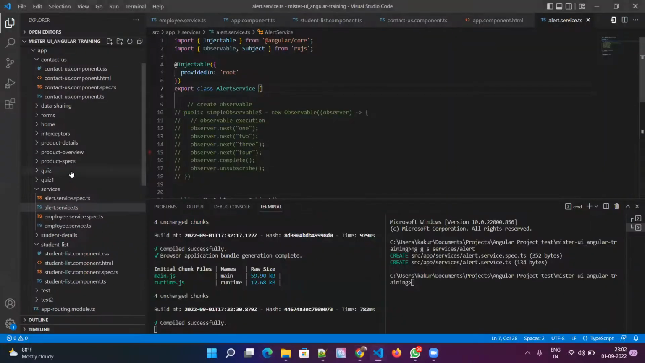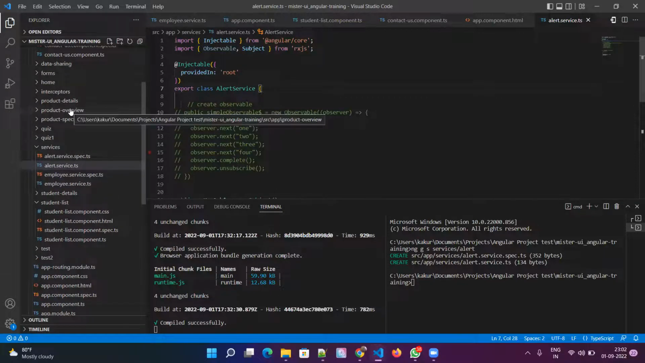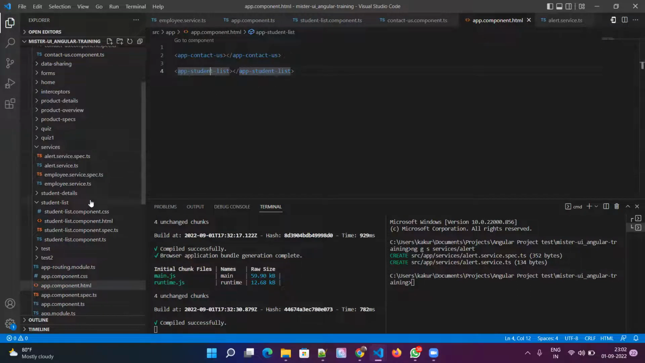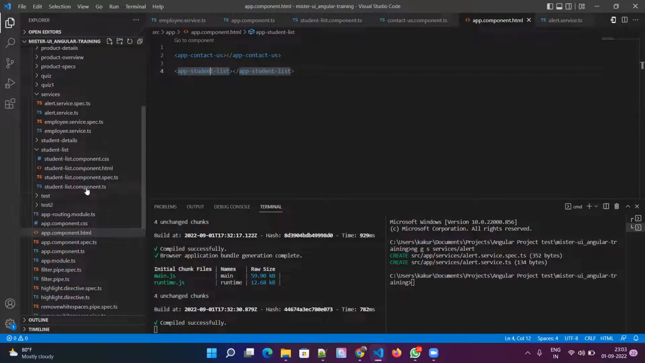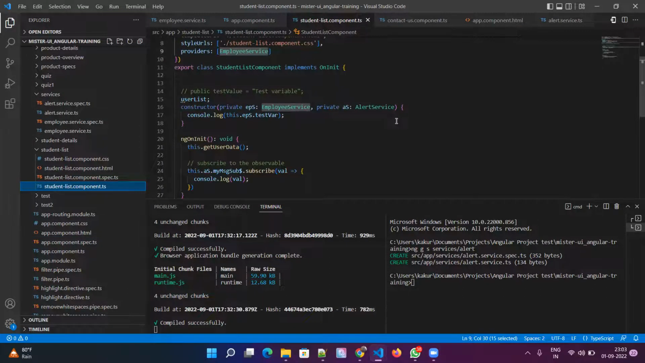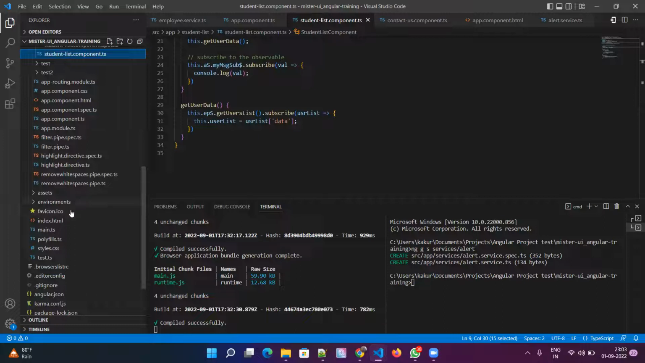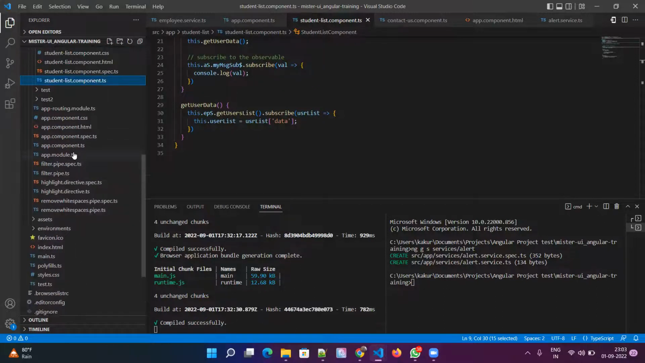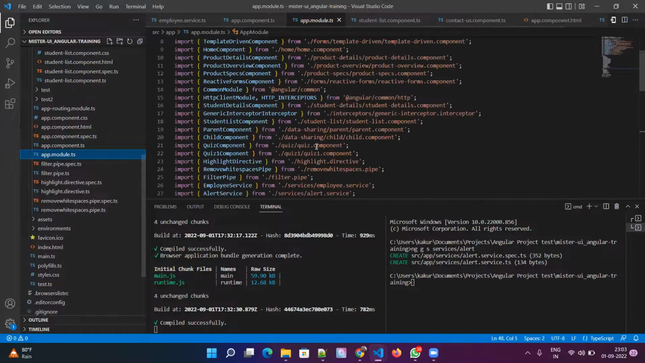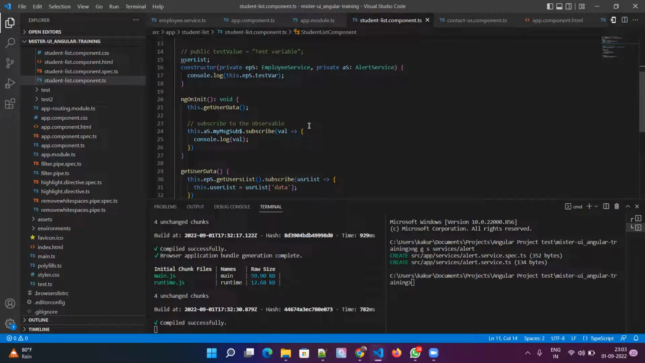Okay, let's see whether this is from the same module or a different module. App student list. App student list is from the student list component. It is from here itself.